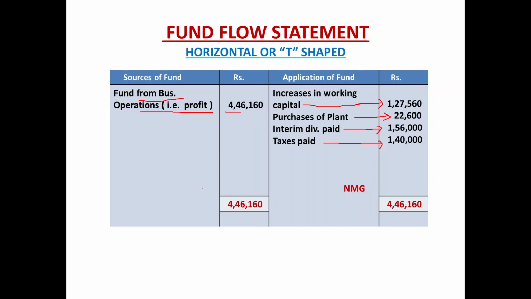4,46,160. Total of fund flow statement 4,46,160, 4,46,160. It gets confirmed, it gets verified, equal for both sources as well as on the application side.